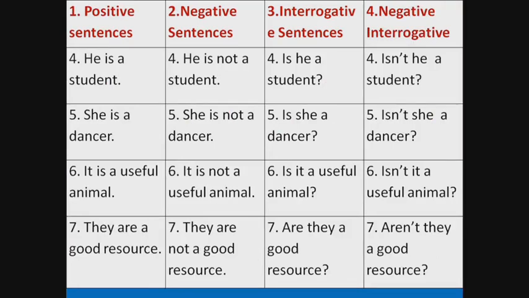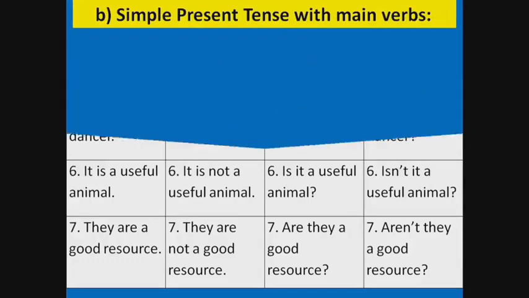He is not a student. She is not a dancer. It is not a useful animal. They are not a good resource. Interrogative sentences. Is he a good student? Is she a dancer? Is it a useful animal? Are they a good resource? Isn't he a student? Isn't she a dancer? Isn't it a useful animal? Aren't they a good resource?